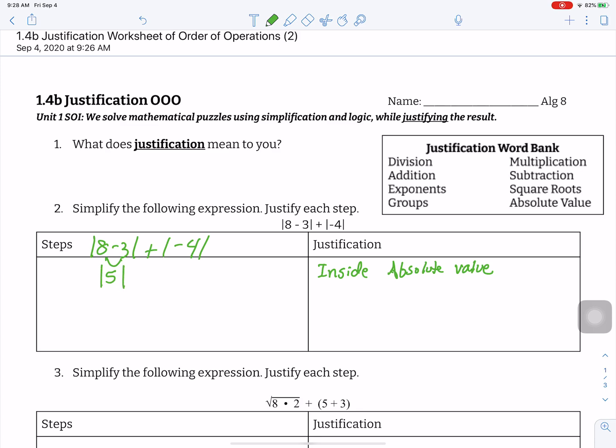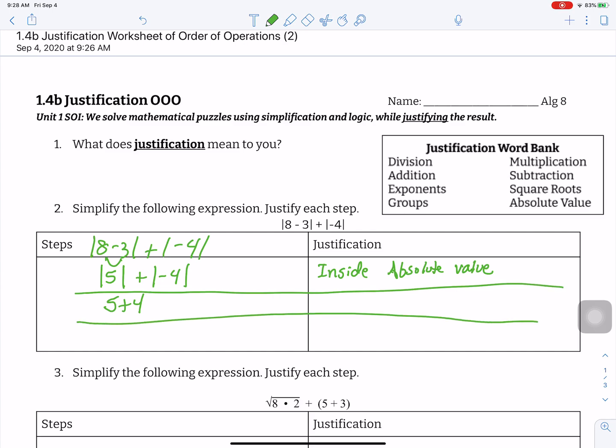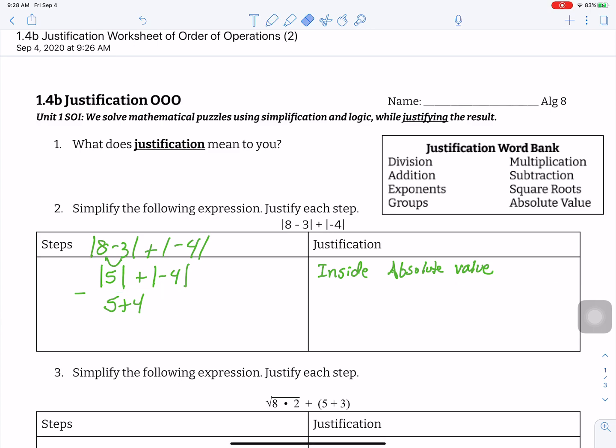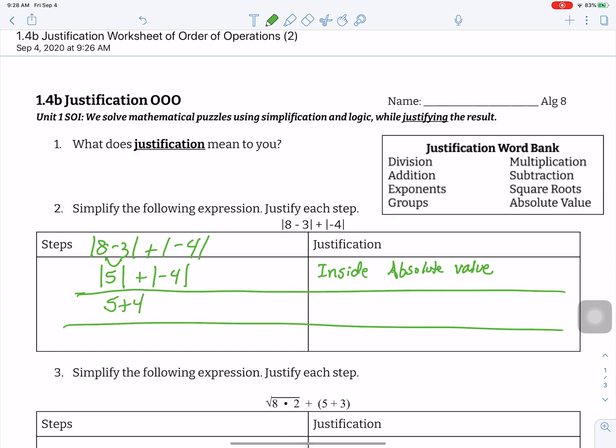So that's going to be 5 plus the absolute value of negative 4. And then I have 5 plus 4. And my reason why I can do that, and if it's helpful, go ahead and draw a line. The reason why I can do that is I'm just solving my absolute value, or simplifying. I like simplifying better. It sounds a little more sophisticated. Sorry, I have a really big eraser, but simplifying absolute value. And then the last one, we're just adding. And then that's my answer.